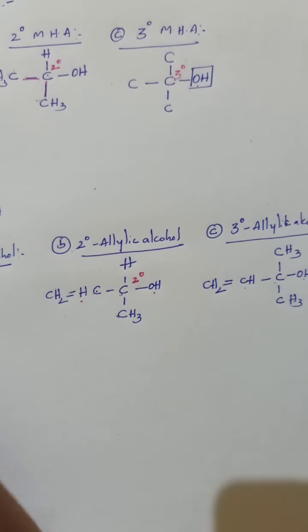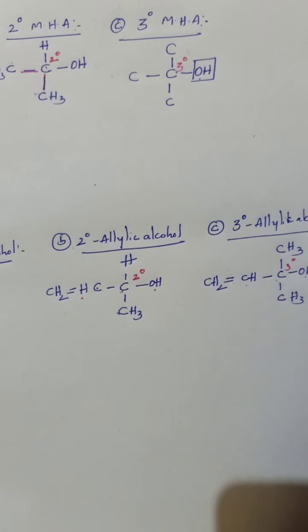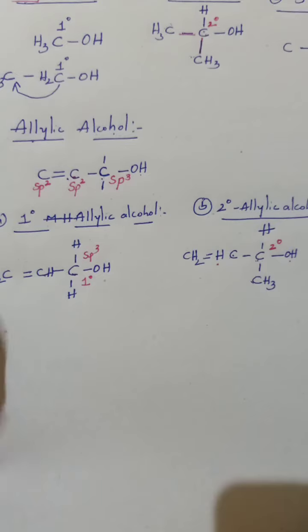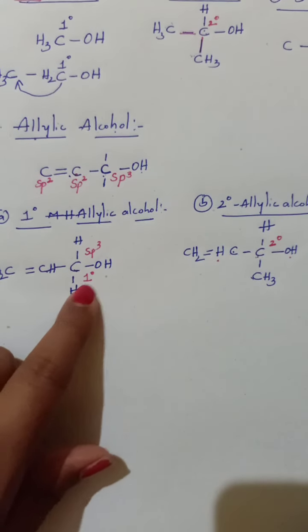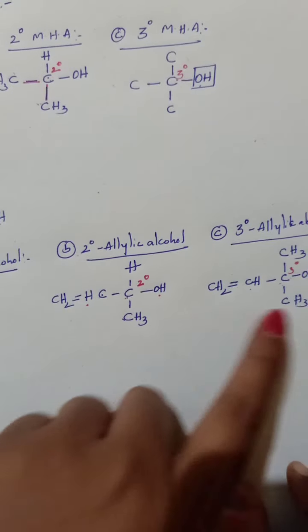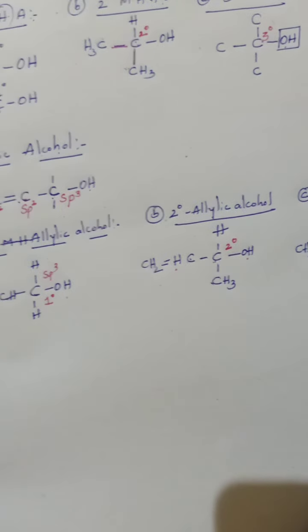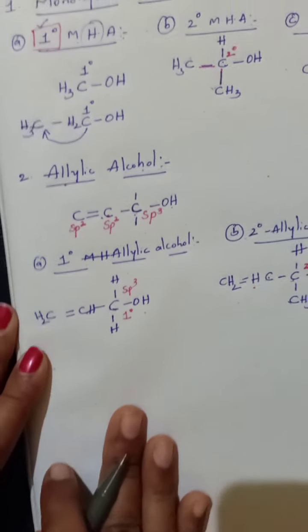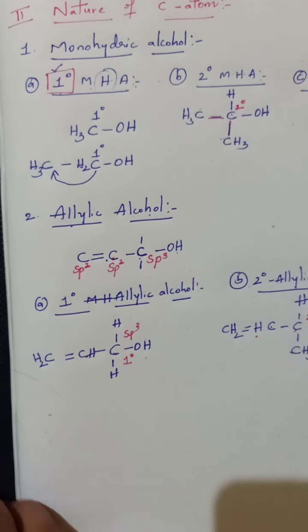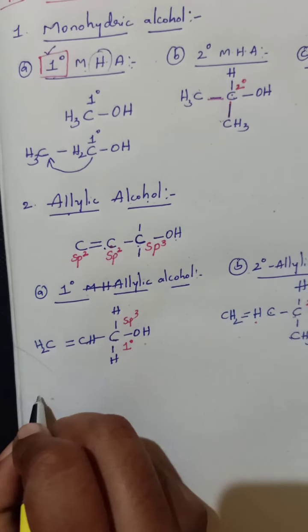Okay, so because here the nature of carbon is tertiary, understand? In primary allylic alcohol, the carbon holding OH must be primary, here secondary and here tertiary. So this is about allylic alcohol based on the nature of the hydroxy-bearing carbon atom. Now move on to the third type.